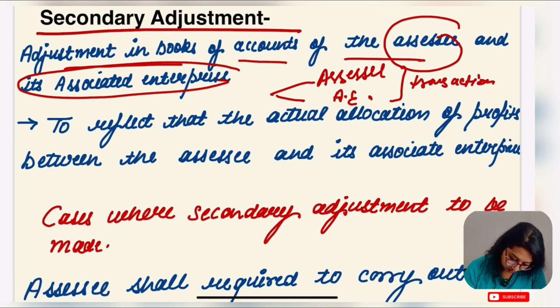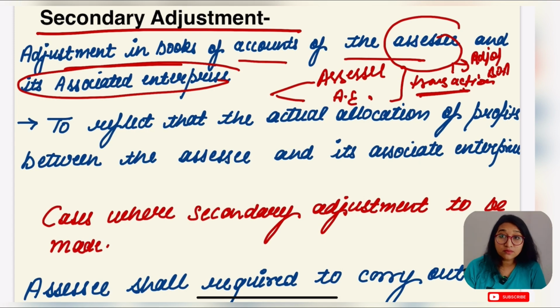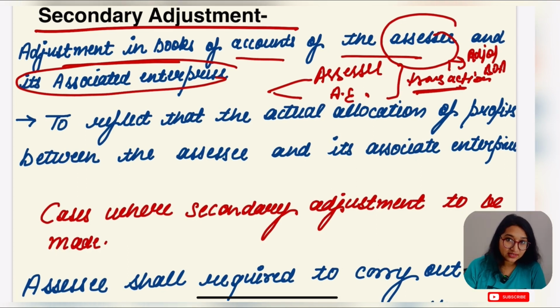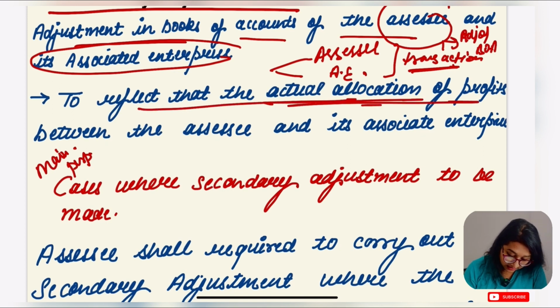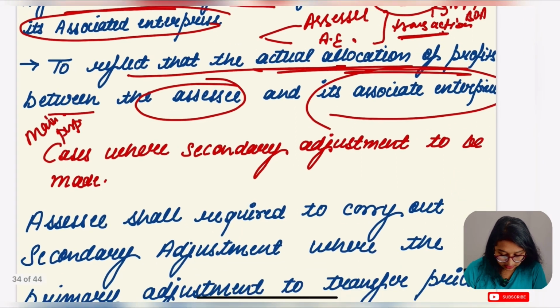So there would be an adjustment of the books of accounts of the SSC and the associate enterprise. The main purpose of doing this is to reflect the actual allocation of profit between the SSC and the associate enterprise.